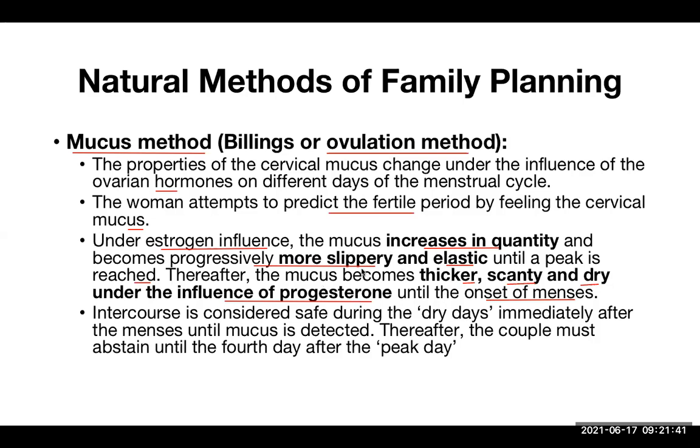Now the day when this elastic and slippery mucus starts to change into a thicker and scanty one is the time of ovulation, because after ovulation the progesterone hormone starts to be secreted. That is the knowledge.